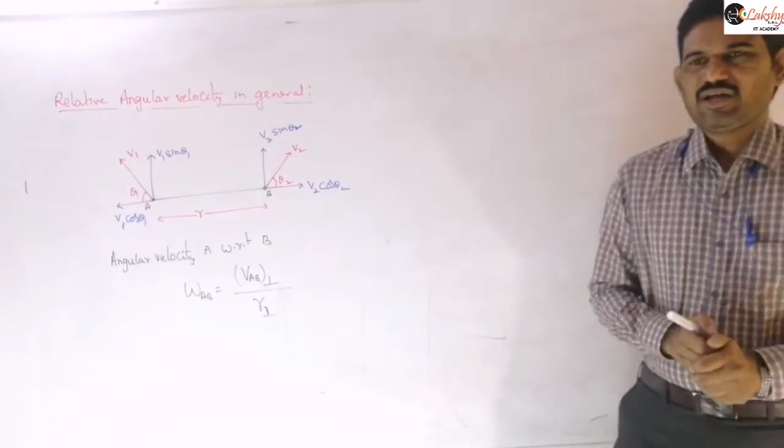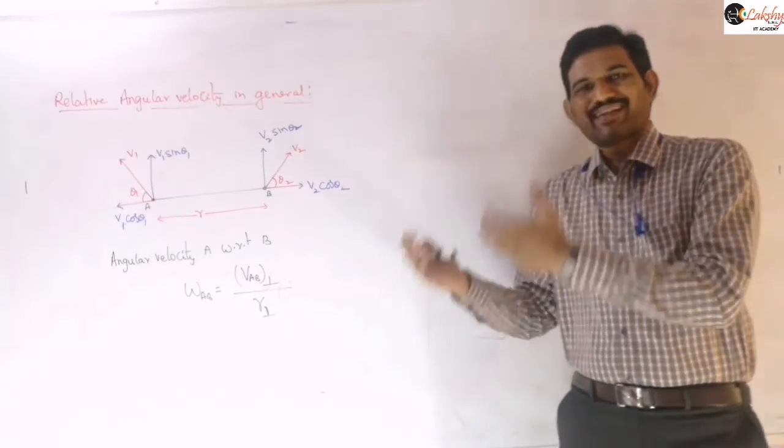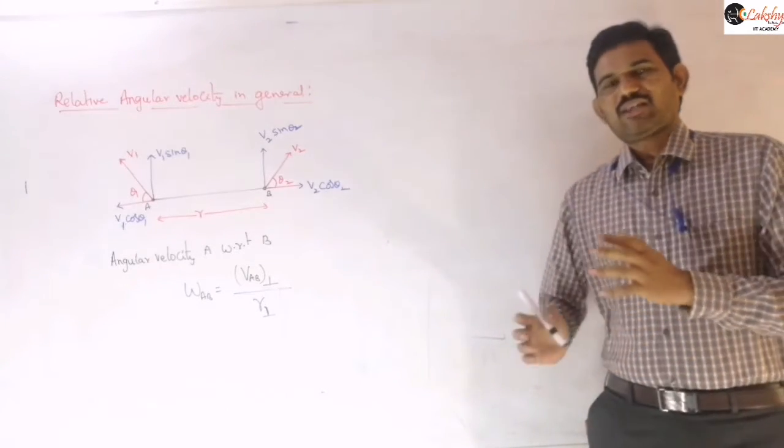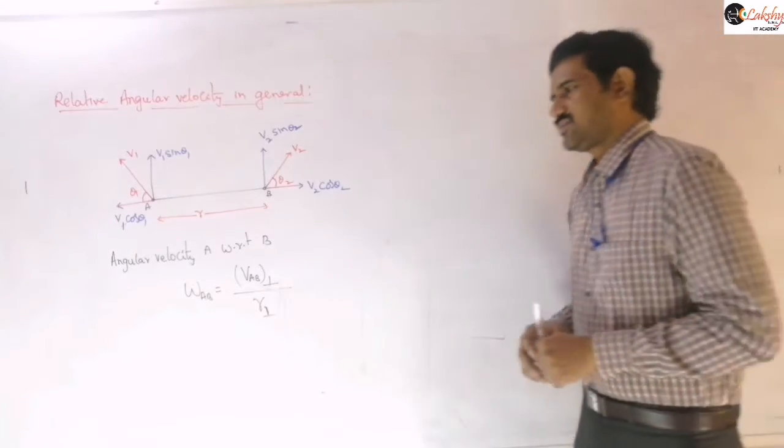Now instead of that V perpendicular, we need to calculate V relative perpendicular, the perpendicular component of the relative velocity.